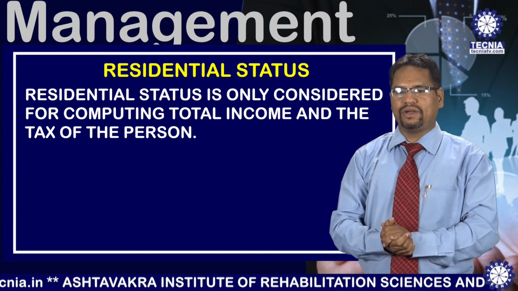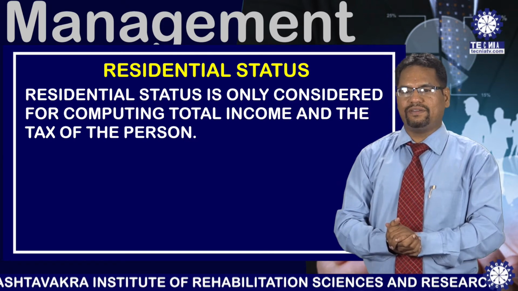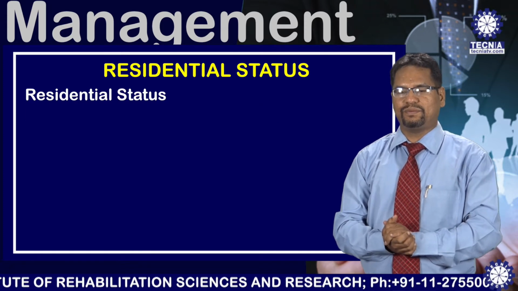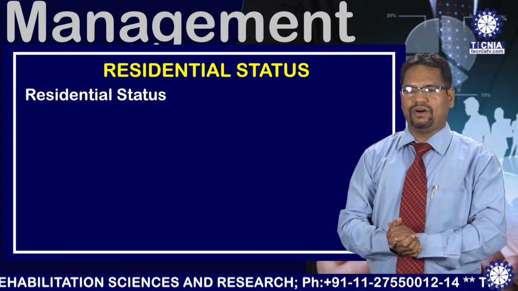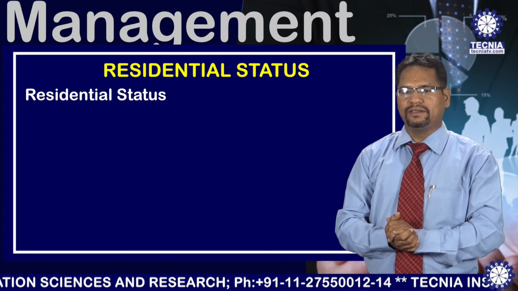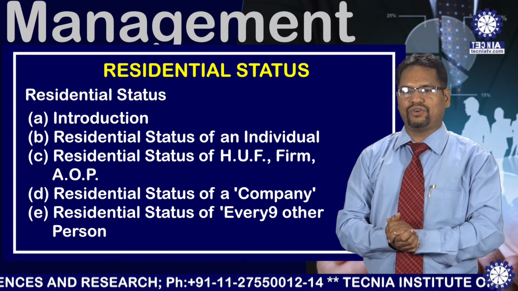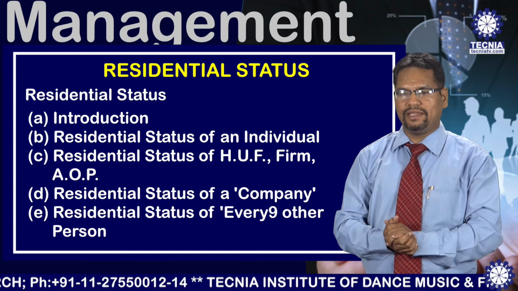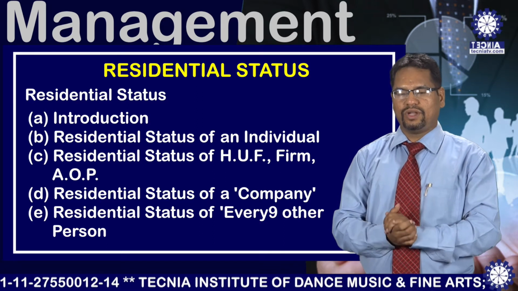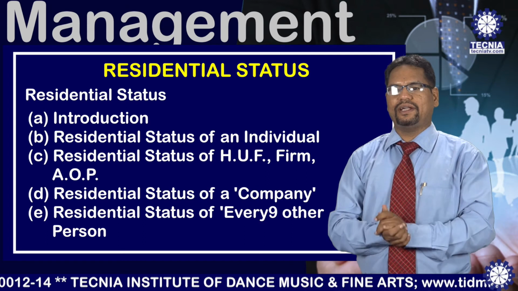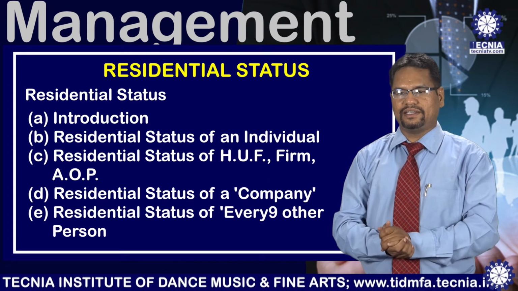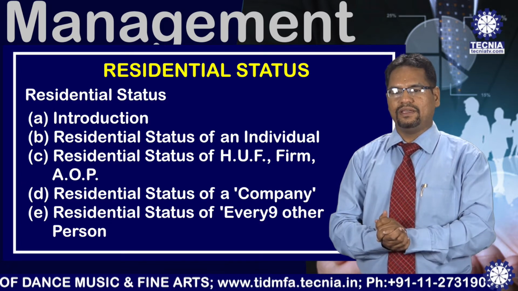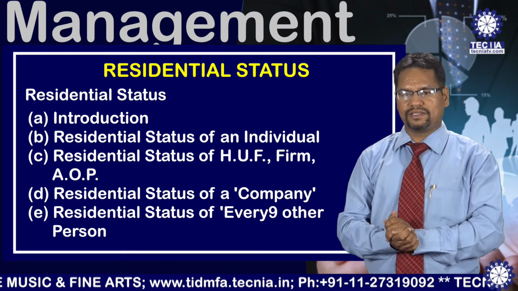But whenever we are going to calculate income under these 5 heads, it is very important that first of all, we calculate the residential status of a person. As per the income tax law, a person is defined in various categories, like individual, HUF, firm, AOP, company and every other person. So now we are going to start how to calculate residential status under these different categories.